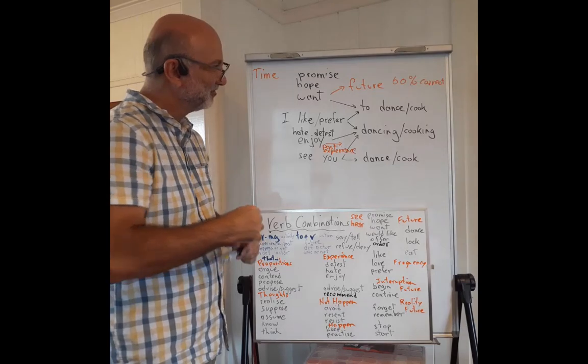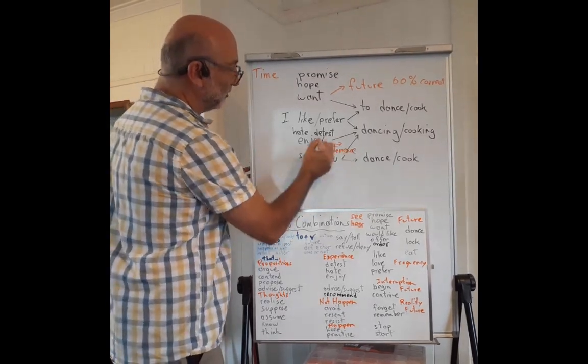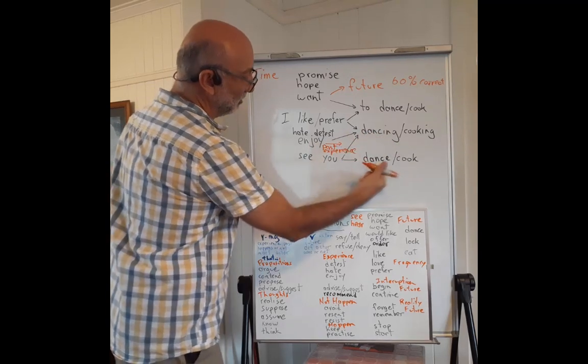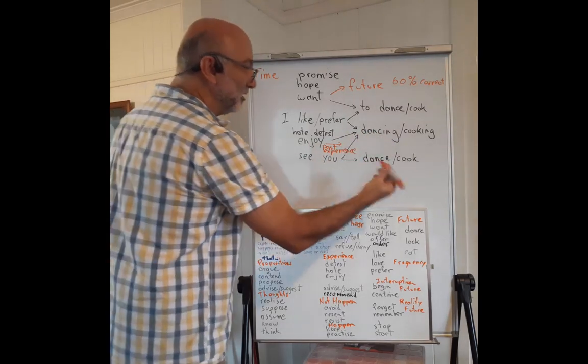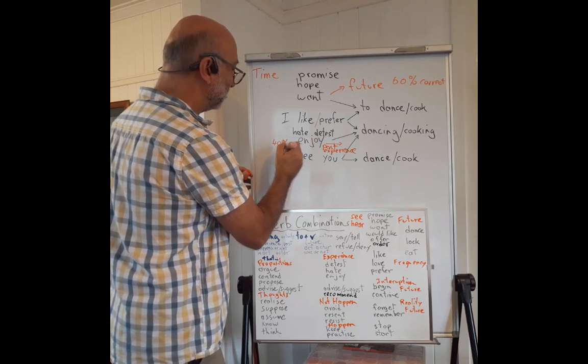So approximately again, this idea of the ing pointing to the past, maybe 40% correct.